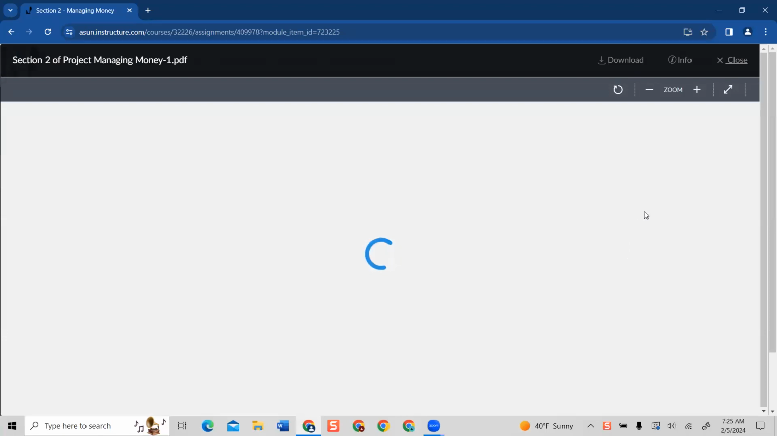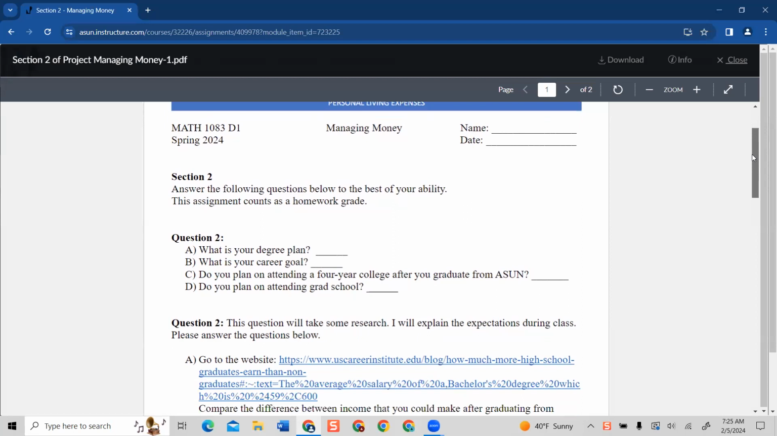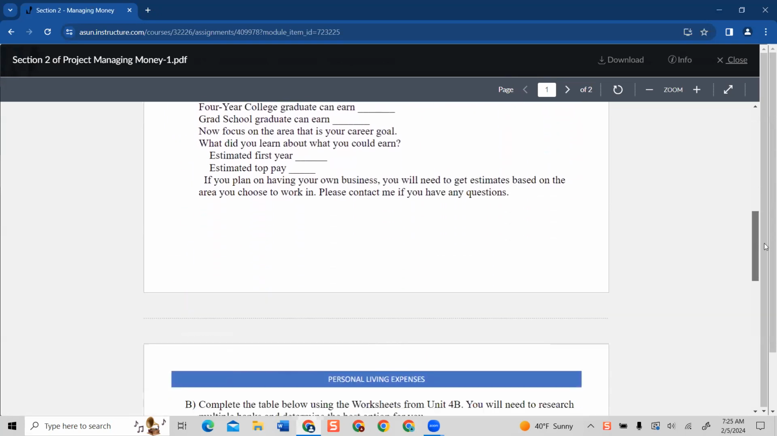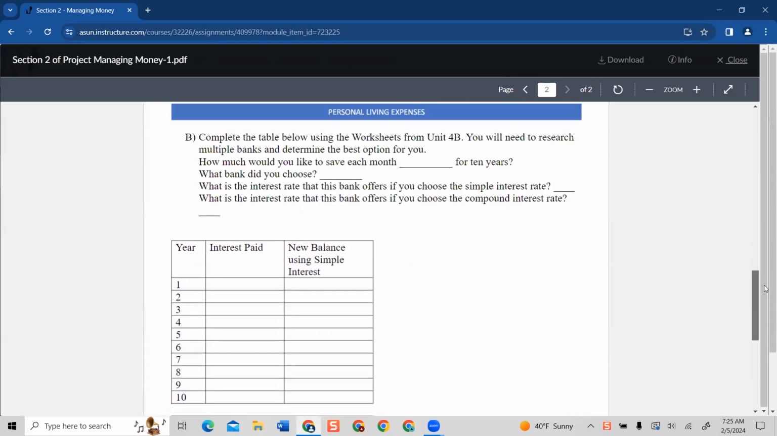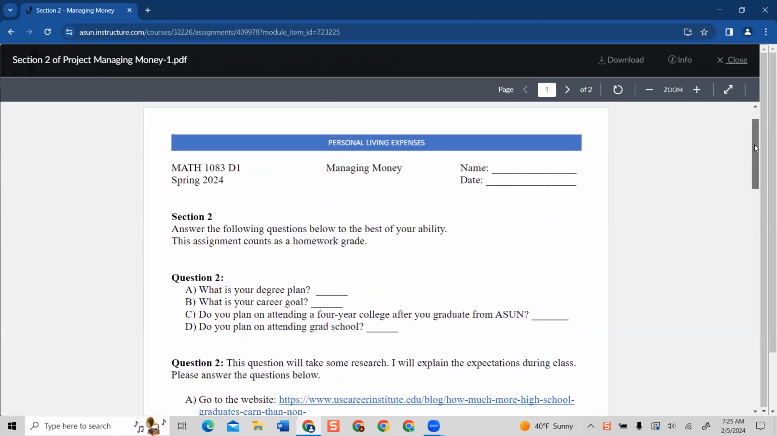So on the second part of the Managing Money project, this is the sheet that I want. You're going to have notes, you're going to have math work, and you're going to add information to the works cited page from section 1. But just make sure and label your notes and your math work section 2, Managing Money.